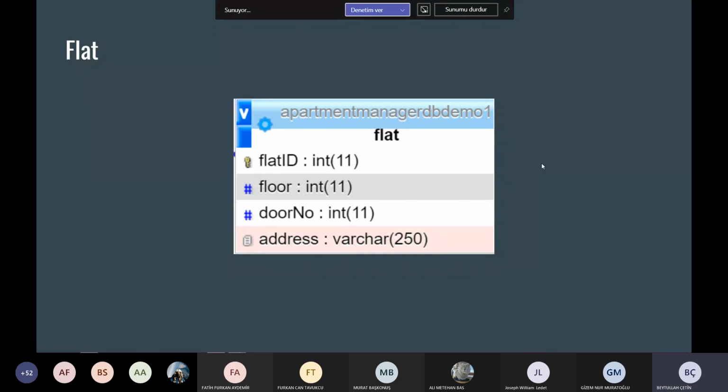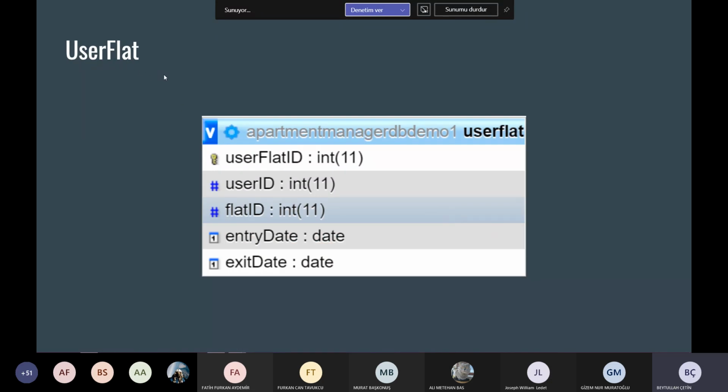Okay, hello everyone. My name is Beytullah and I am responsible for the flat and due tables and related tables, with these two being the user due table and user flat due table. Okay, first let me introduce you to the flat table. In the flat table, we are keeping records about flats. Flat ID is a primary key, and floor, door, no, and addresses are attributes. Okay, and there's a user flat table. This table is keeping records about the users and the flats.